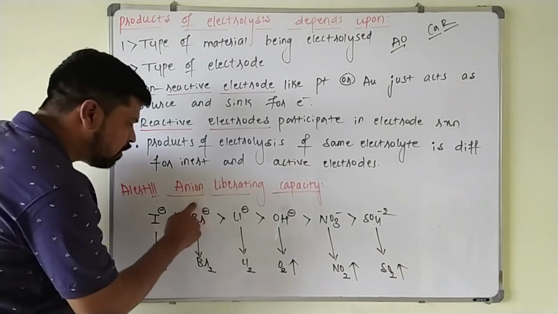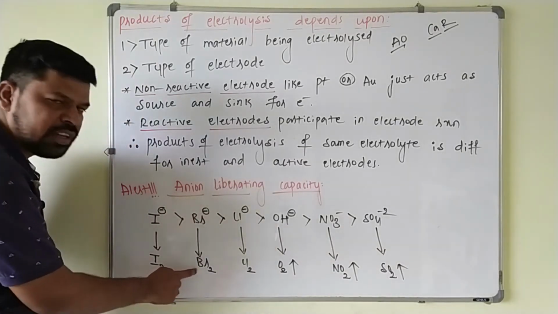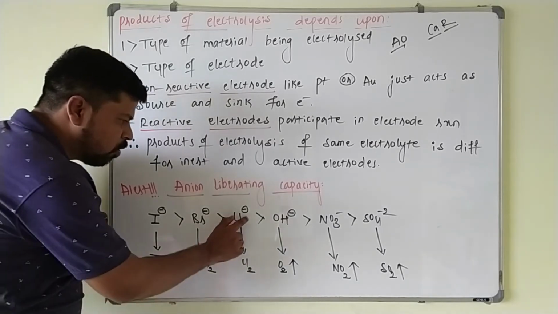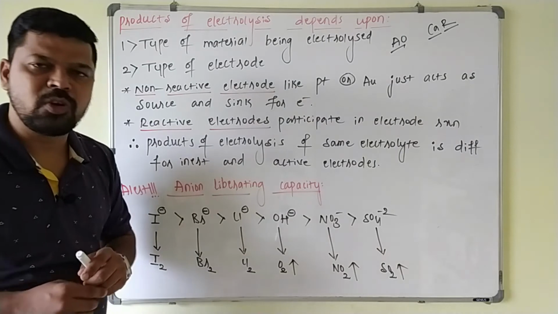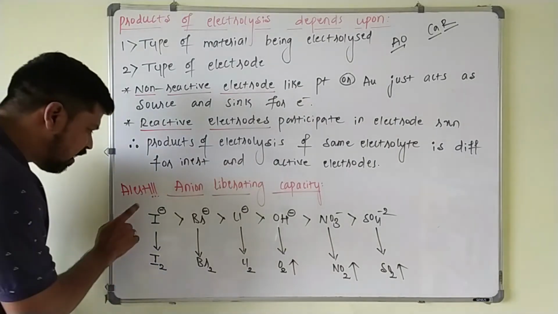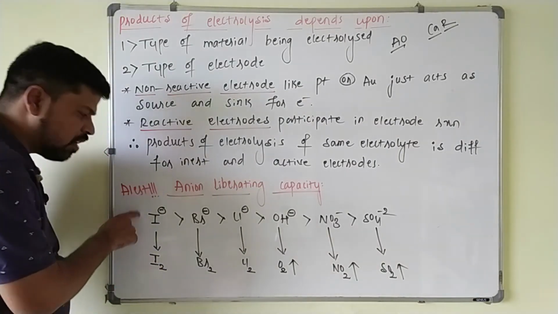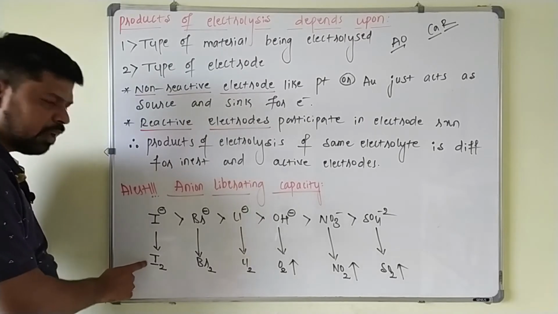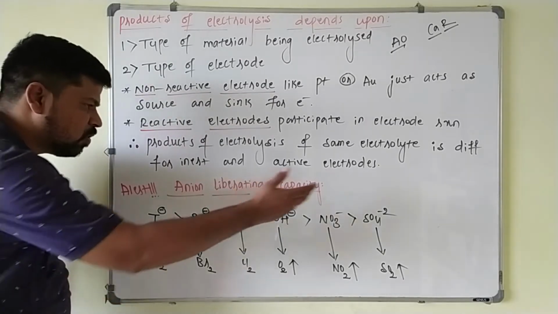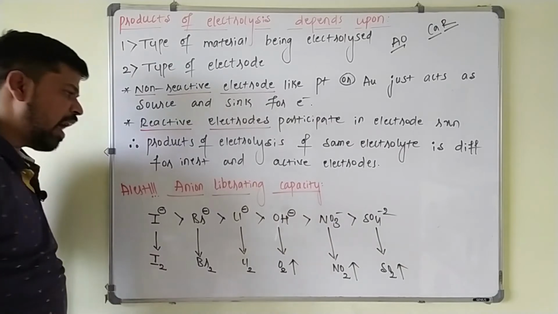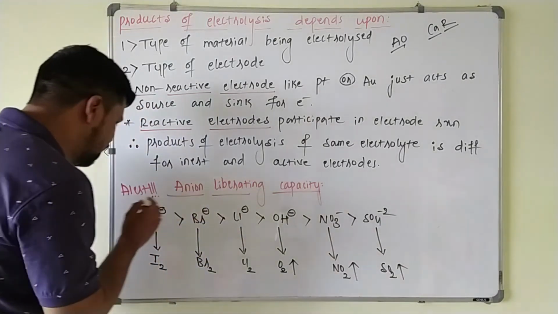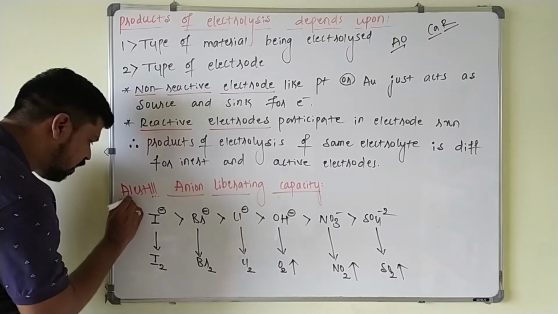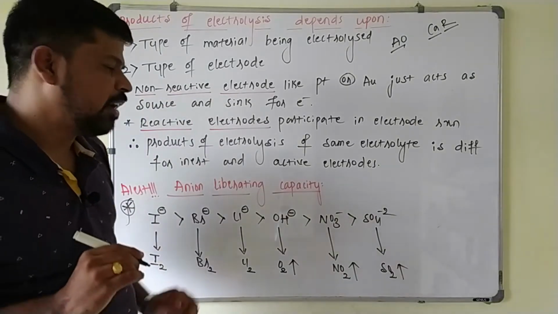If you take competition between these two, bromide will undergo oxidation to form bromine gas. Chloride ion will remain in the solution only. Like that, here iodide will be oxidized very fast to liberate iodine gas. So this is the increasing order of anion liberating capacity. This is a very important point you have to remember here. Without this, you can't do anything in electrochemistry.